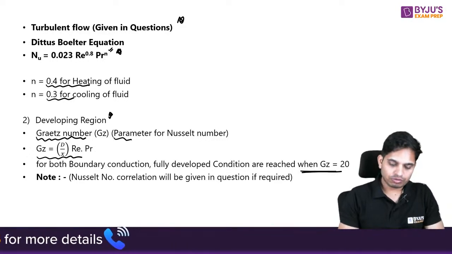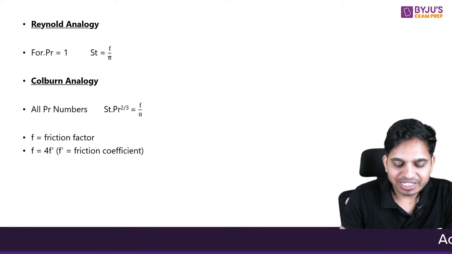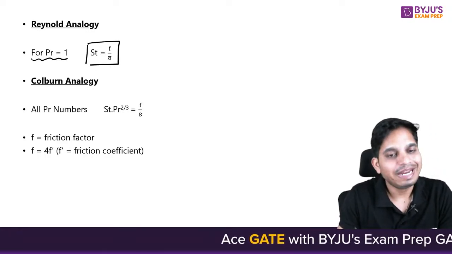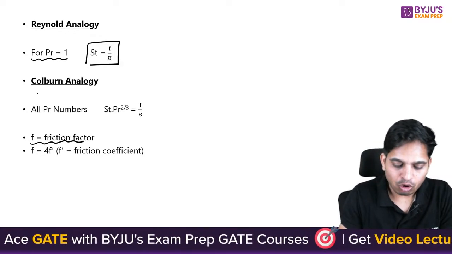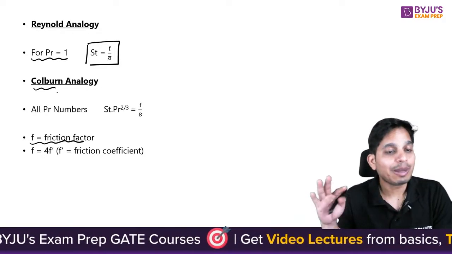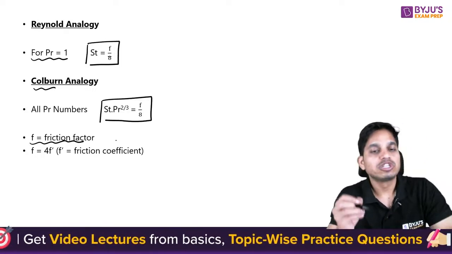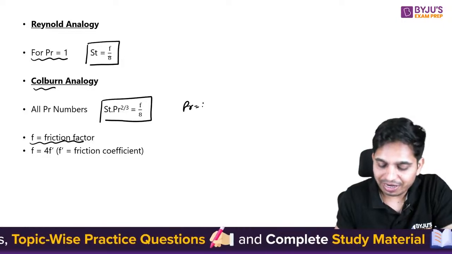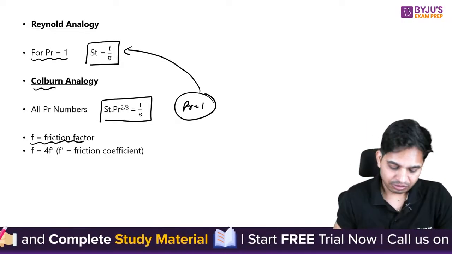Okay, chalo. Here also, Reynolds analogy is basically for Prandtl number equal to 1, Stanton number equals f by 8, where f is the friction factor. Now Colburn analogy is for all Prandtl numbers, and it is Stanton number into Prandtl number equals f by 8. Again, if you put Prandtl number equal to 1 here, you will get the same equation.